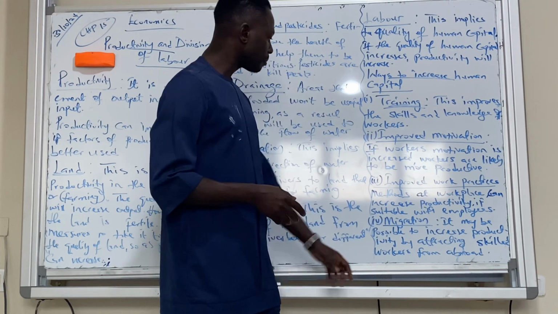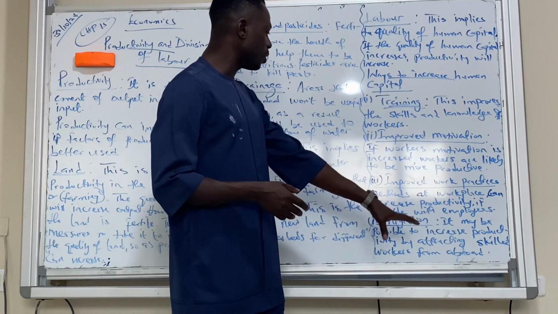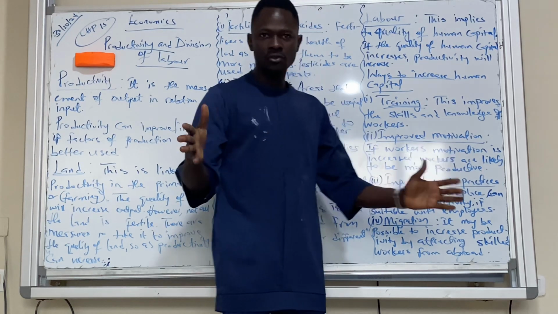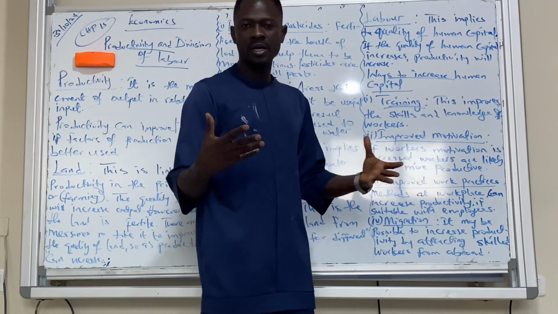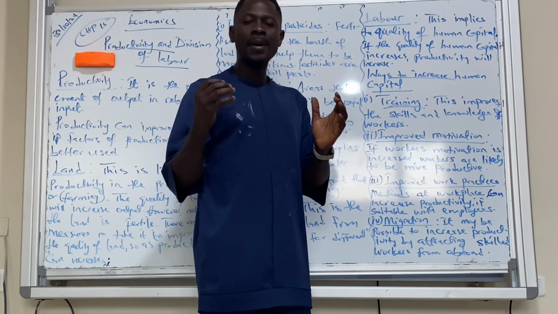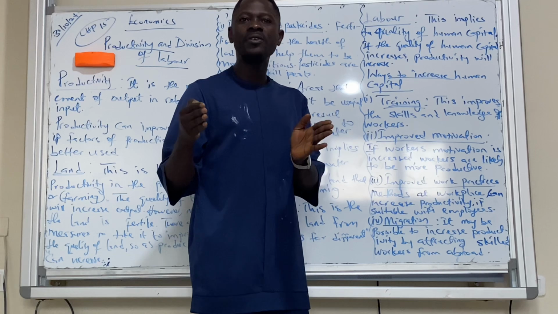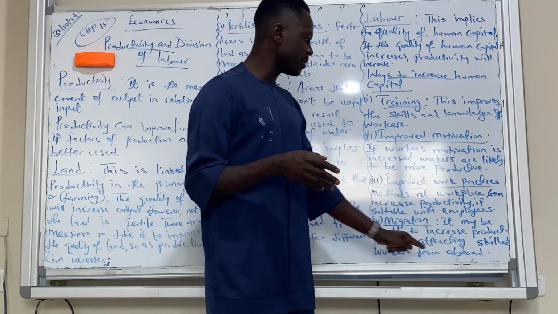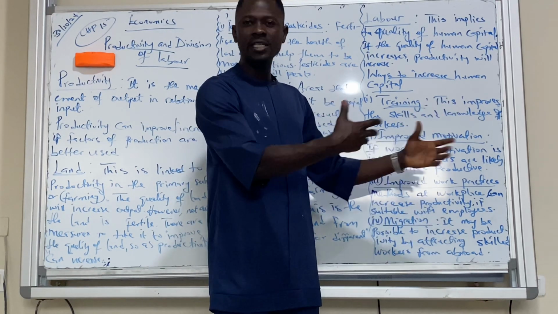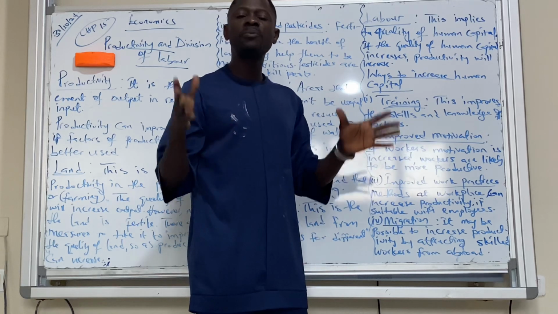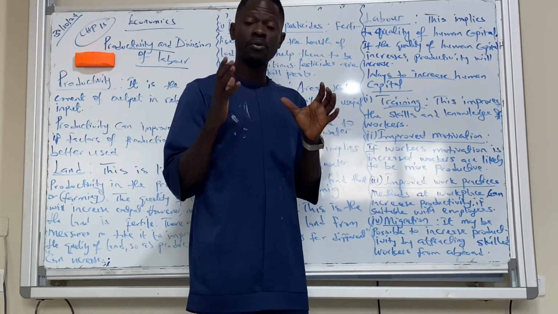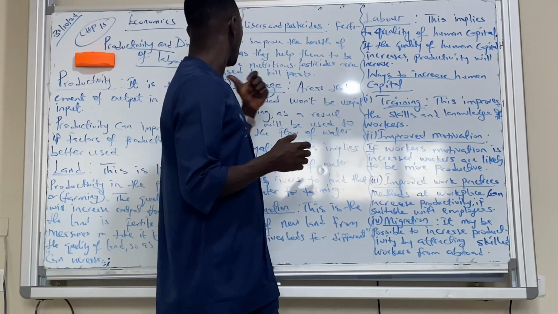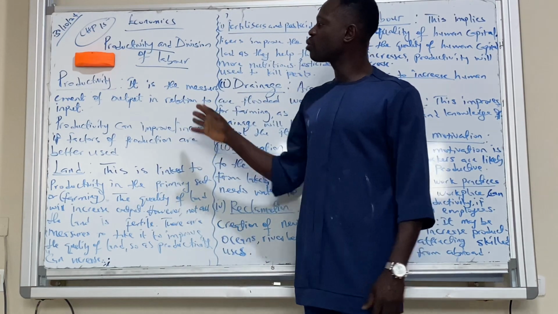And the last one, migration. It may be possible to increase productivity by attracting skilled workers from abroad. This is a country, Libya. I am an immigrant, I'm here from Nigeria. So if I'm able to be here, it means I'm adding more skills and knowledge, and I'm going to improve the educational system of Libya. With me and other skilled immigrants coming into the country, it would improve the educational industry, and that means the productivity in the educational industry would increase. So this ends labor productivity and land, which improves the quality of productivity. Thank you.